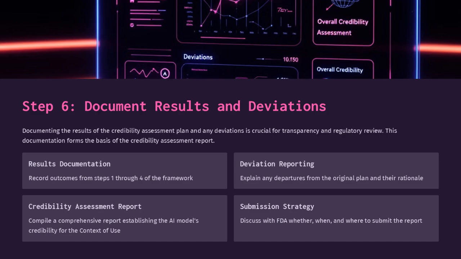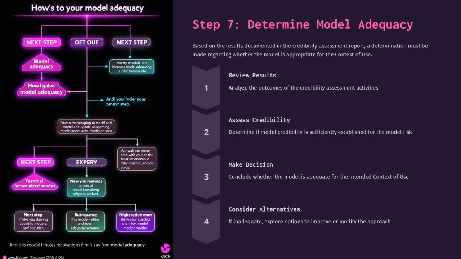Discuss with the FDA where and when to submit the report. Determining model adequacy involves reviewing results, assessing credibility, making decisions, and considering alternatives. Based on the credibility assessment report, decide if the model is suitable for the intended context of use and explore options to improve or modify the approach if necessary.